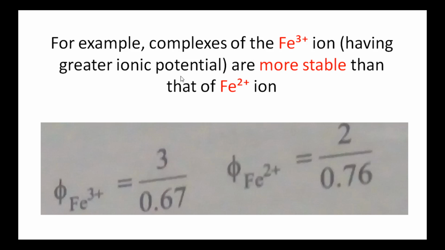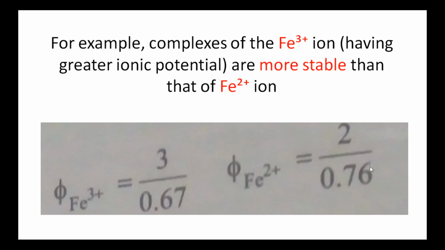Ionic potential is represented with the letter phi. Phi of iron 3 plus is given as the charge to radius ratio. Here the charge is 3, and 3 divided by its radius, 0.67. So phi of iron 2 plus is calculated as its charge is 2 and its radius is 0.76.